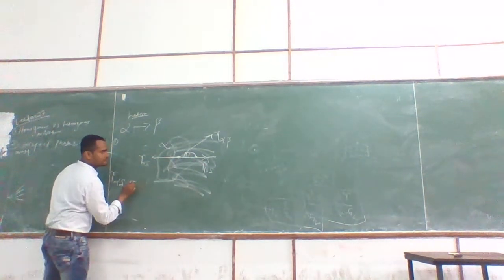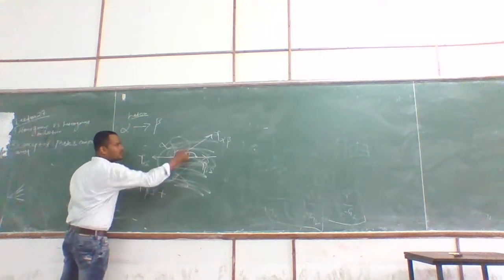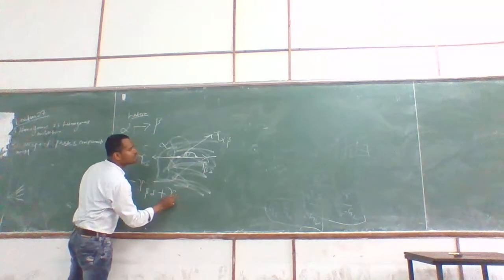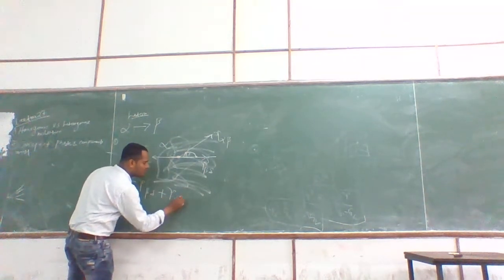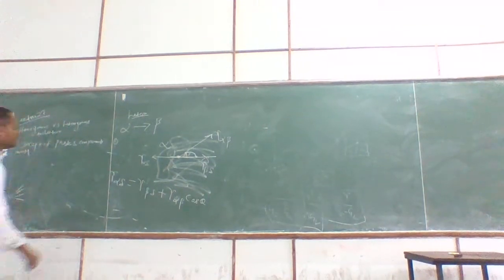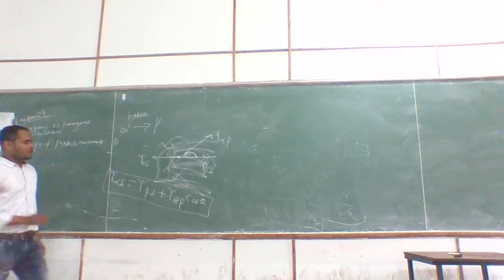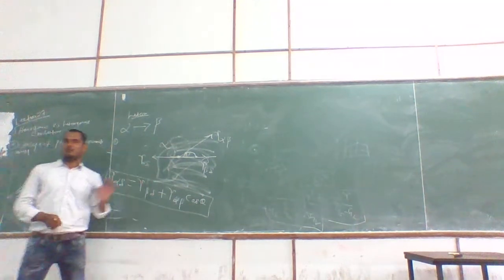So this will be gamma beta delta plus this component gamma alpha beta cos theta. They are in equilibrium, so this is matching. And theta is nothing but the contact angle.